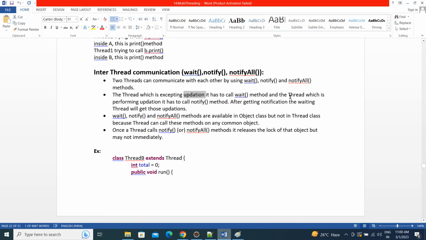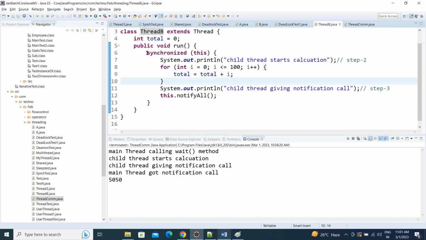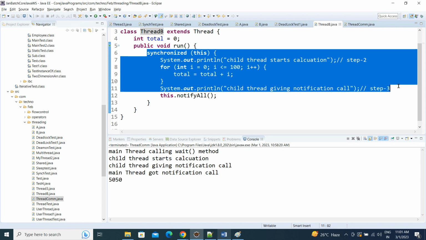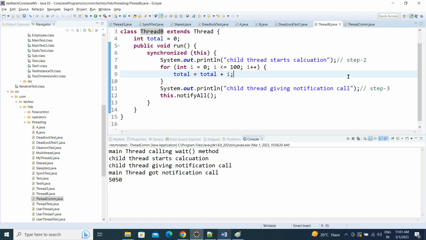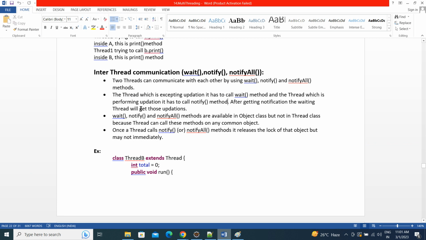The thread which is performing calculations or updation has to call the notify method. Once the B object finishes its work, this thread has to call notify. Then whichever thread is in the waiting mode will get a chance to start its execution again.